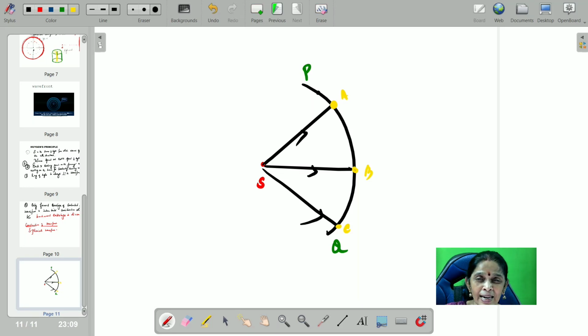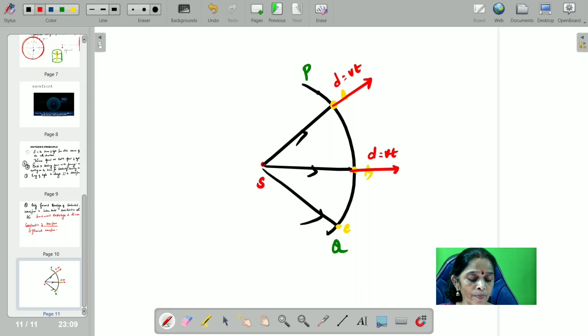Very simple, children, hereafter. First, draw the primary wavefront, then choose 3 points on it. I have chosen 3 points A, B, C. Now, from A, for a time t seconds, for example 5 seconds, the ray of light from A would have traveled a distance d equal to Vt. Similarly, from B, for the same time t seconds, the ray of light from B also would have traveled a distance d equal to Vt.